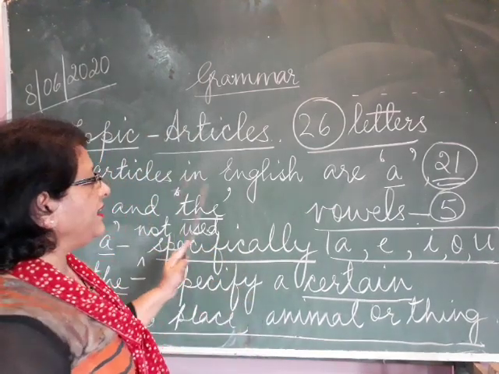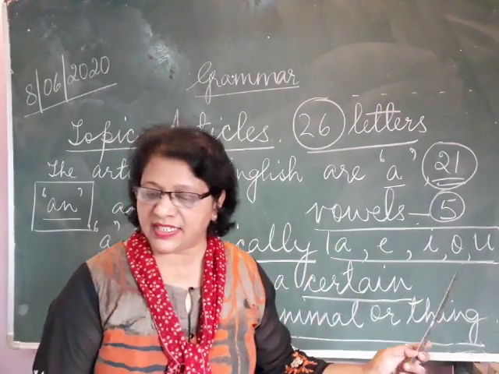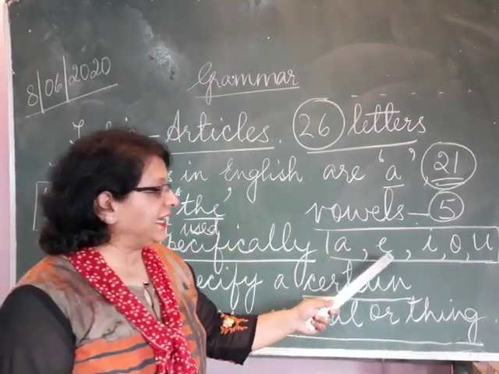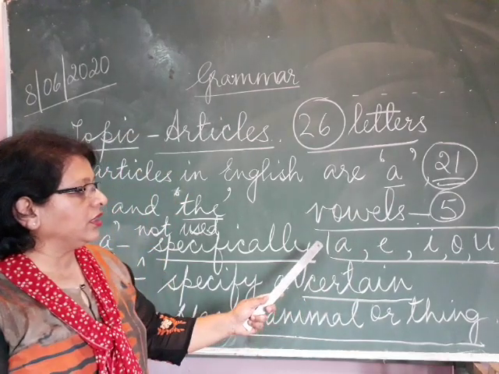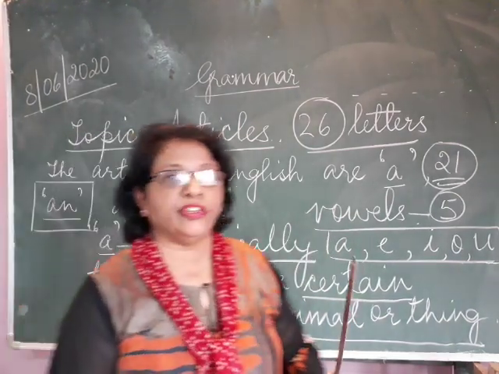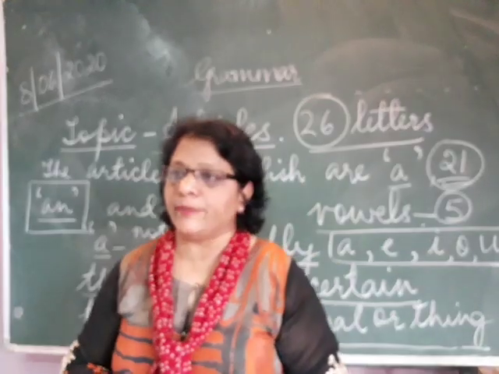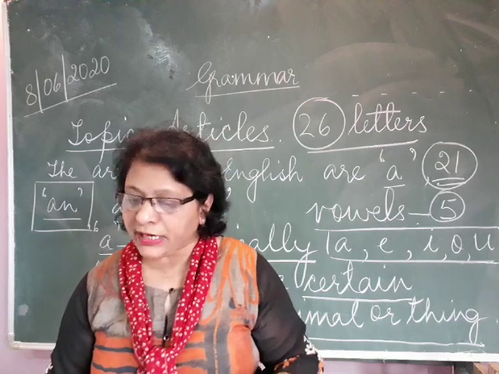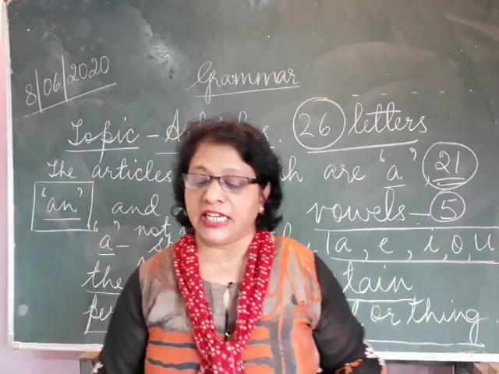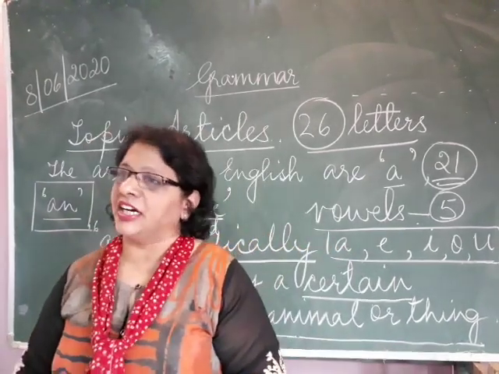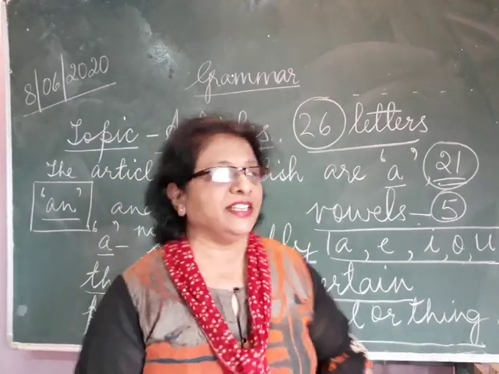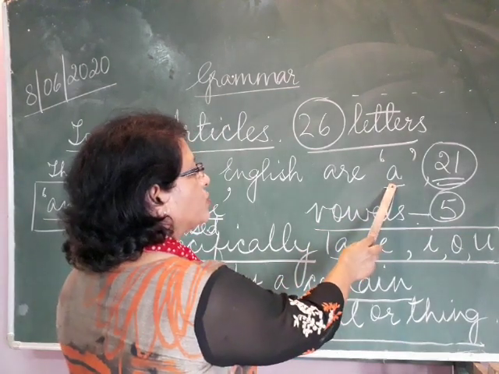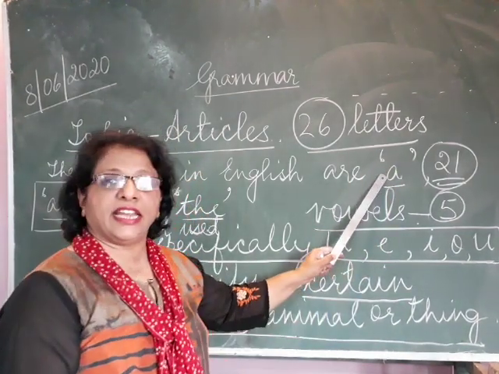Now, article a is used with words like, for example, a box, a kangaroo, a skipping rope, a bush, a garden, a baby, a teacher, etc. These words are used with article a.